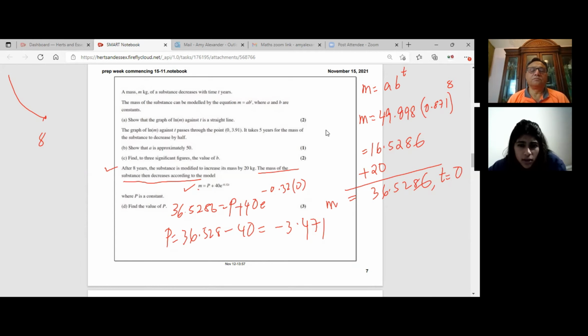The hard part I didn't really get was, after we found the modified one, you have to start a new series. So make it T equals 0. At this time, we added 20 kg. Do you see that plus 20? And then it starts decreasing. Then again, it starts decreasing. You see that part? Oh, from there. I see. I was trying to do it from the same one.